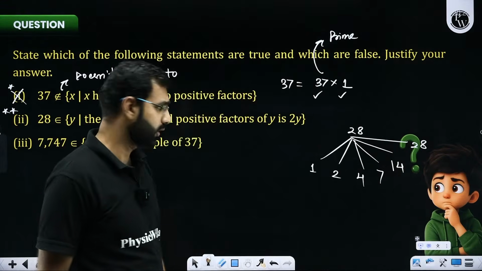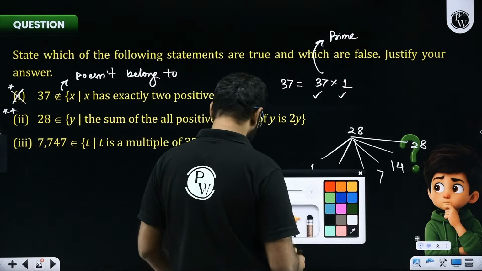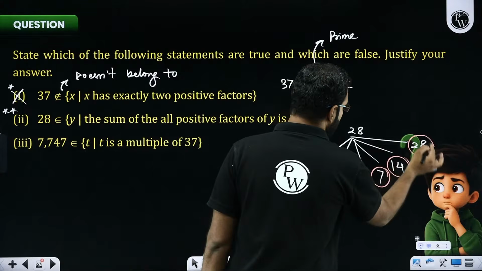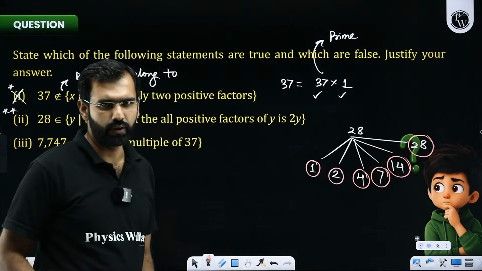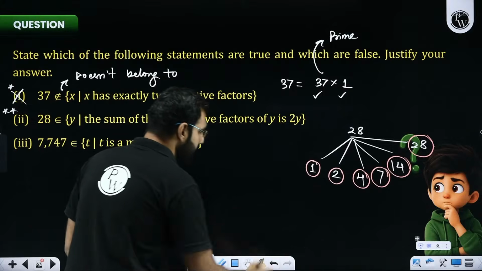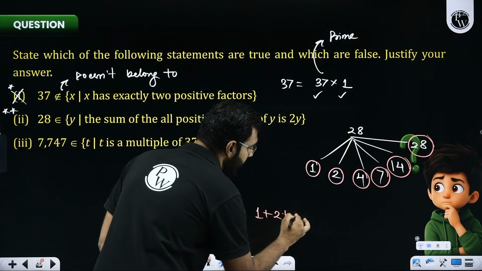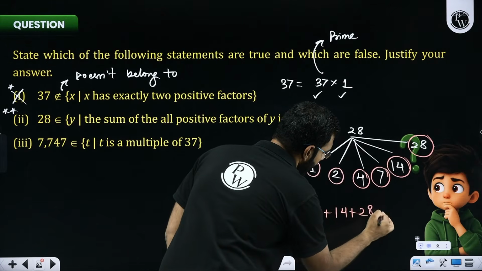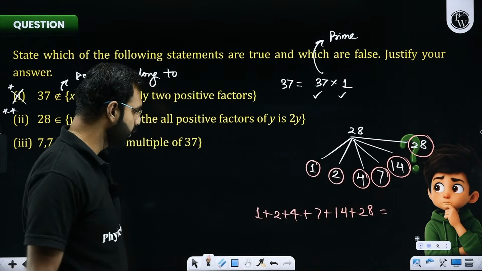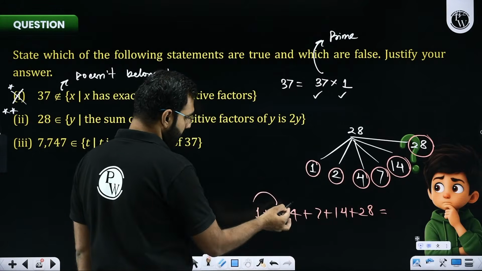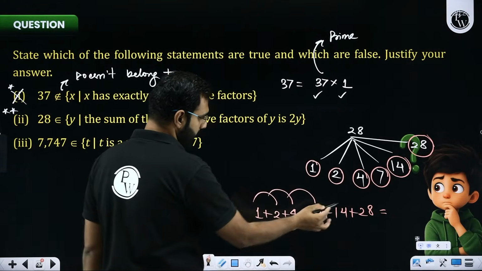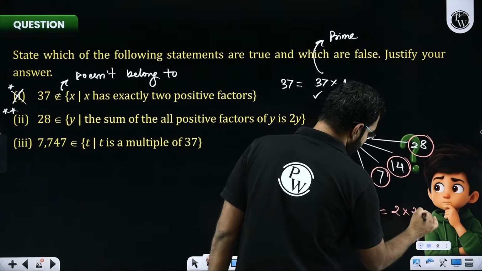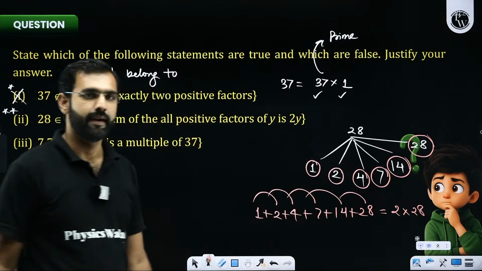So here what I am noticing is that these numbers 1, 2, 4, 7, 14 and 28 can perfectly divide 28. But what are they asking us? They are saying add all the factors of 28. So what I'll do here is 2 plus 1, 3. 3 plus 4, 7. 7 plus 7, 14. 14 plus 14, 28. 28 plus 28 is double of 28.